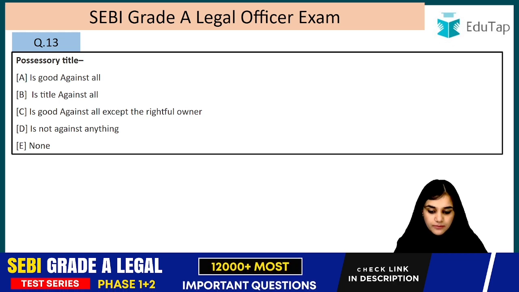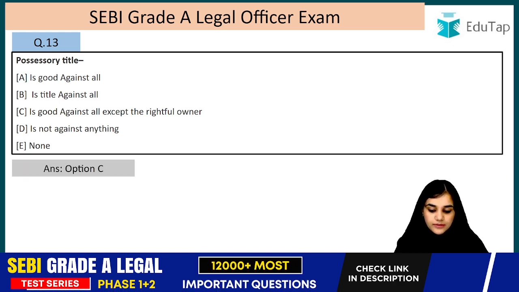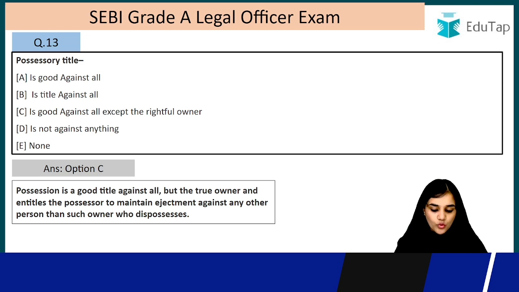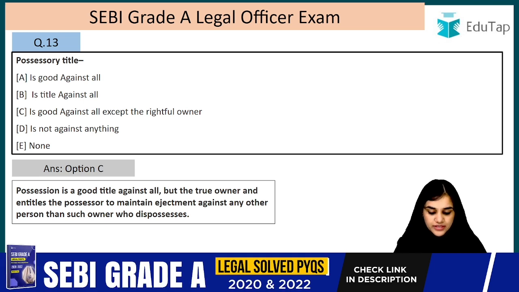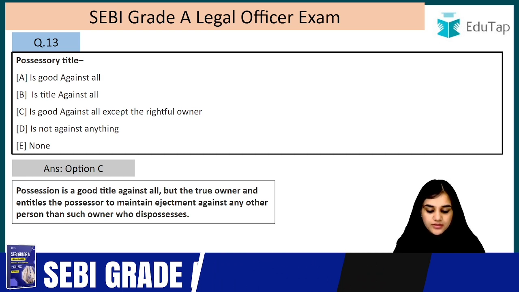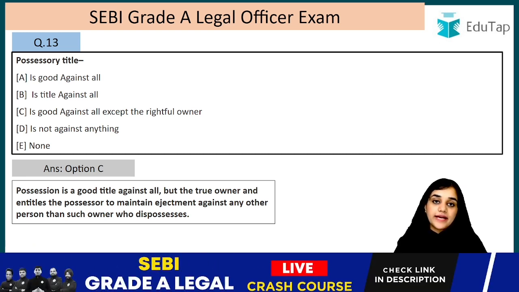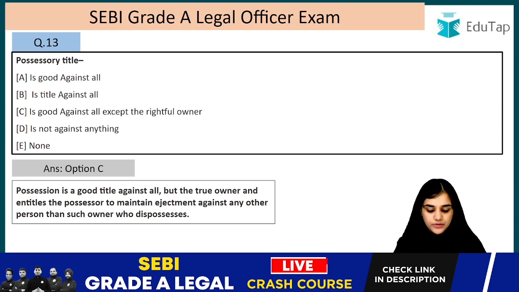Question number 13. Possessory title. Possessory title is good against all except the rightful owner. Possession is a good title against all but the true owner, and entitles the possessor to maintain ejectment against any other person than such owner who dispossesses. So a possessory title is a good title against all but the owner of the property.